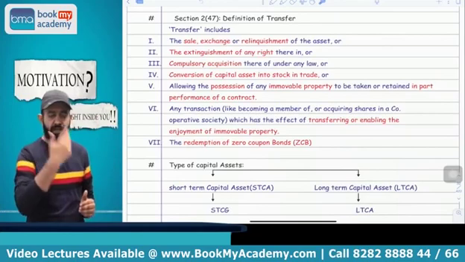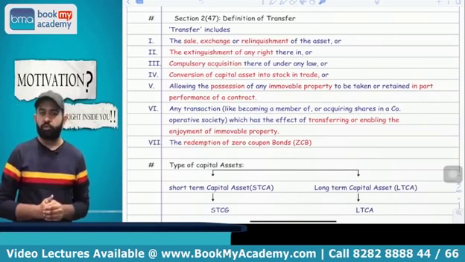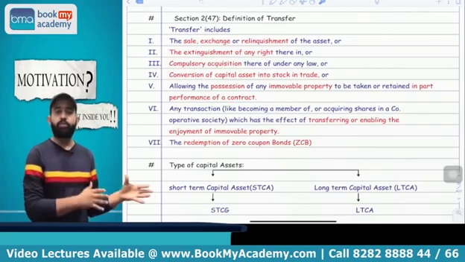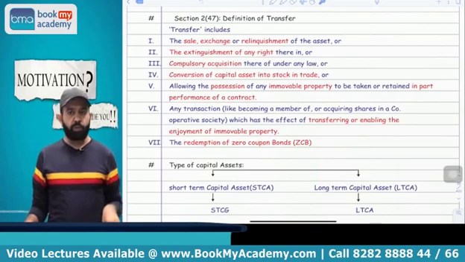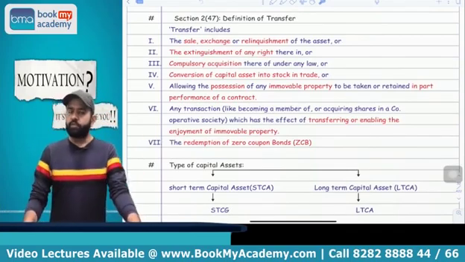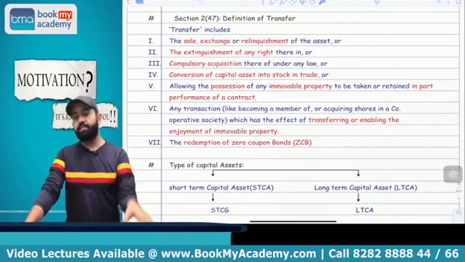So what do you mean by transfer? All people please pay attention. Transfer means sale, exchange, relinquishment, extinguishment, conversion of capital asset into stock in trade, compulsory acquisition of capital asset, redemption of zero coupon bonds. In case of immovable property, if possession is handed over, it is treated as the transfer, and in case of the cooperative housing society and all, if your share certificate of that property is transferred, it is treated as the transfer.